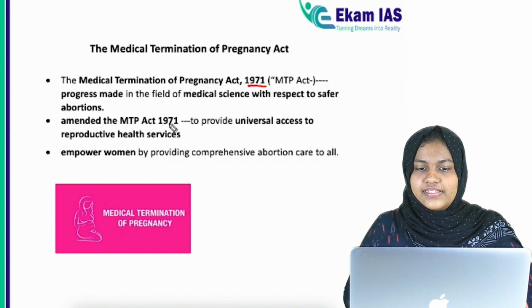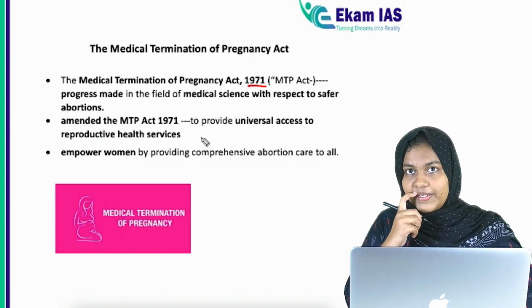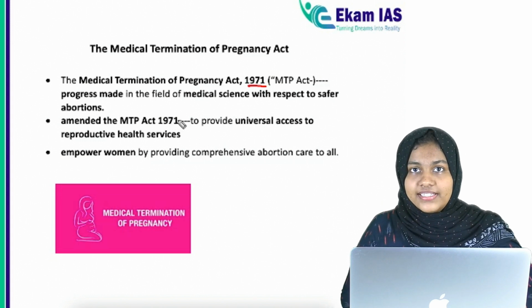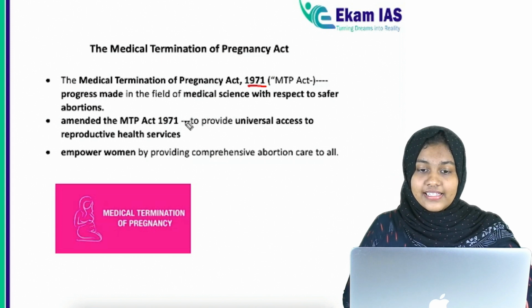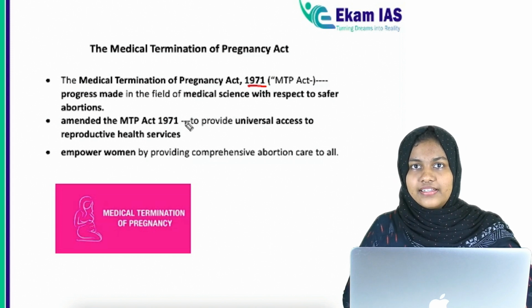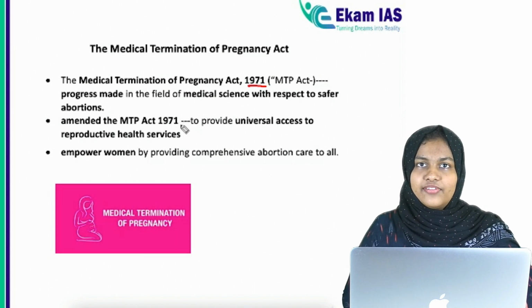So this act was passed in 1971, and now we are in 2022, right? The ideological change, the advancement in our medical science field, and the way of living or standard of living of women in society has changed.